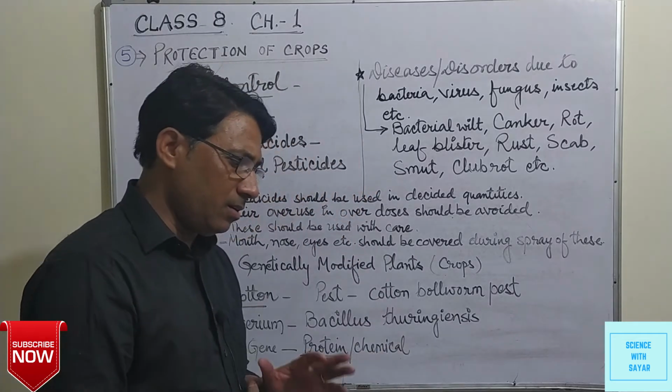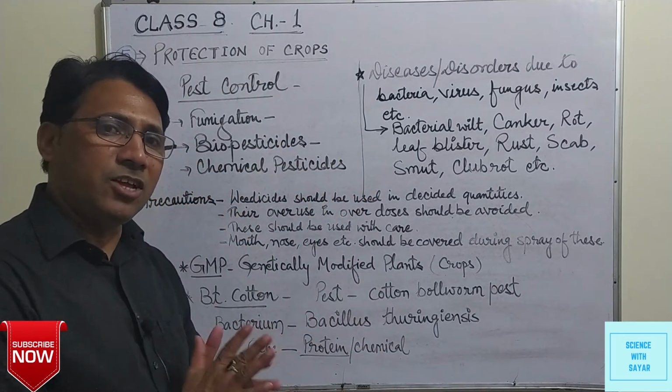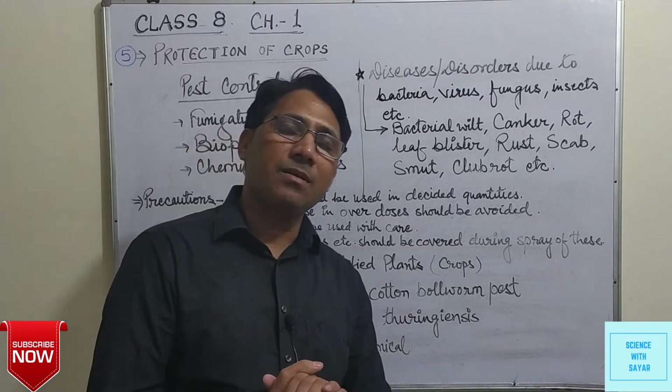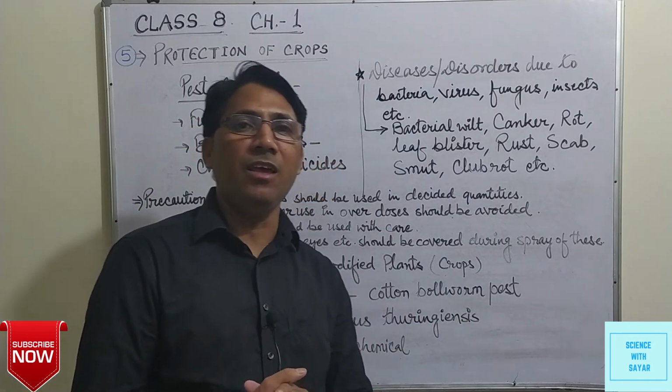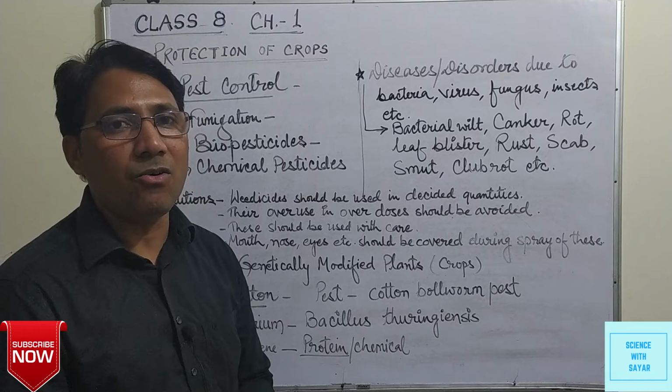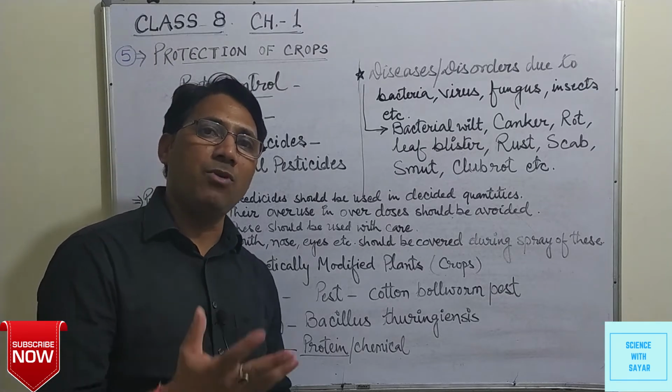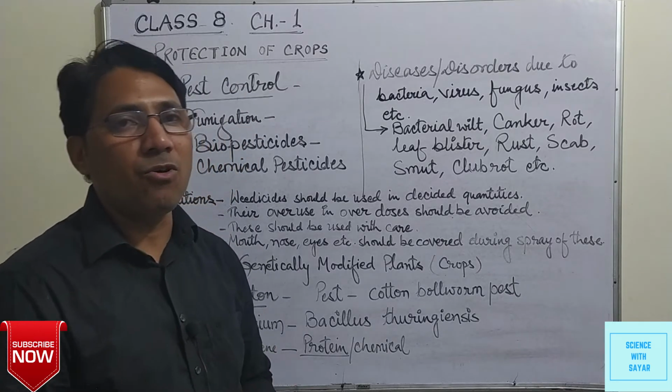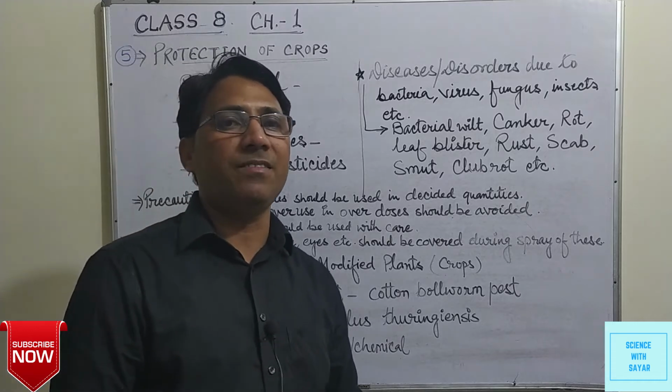Like this, these things which come from plants, like tulsi, neem, turmeric, etc., are also used, their powder or other forms, to control the pests.